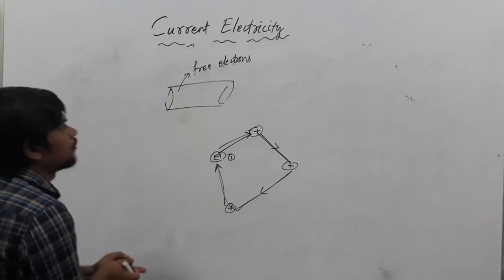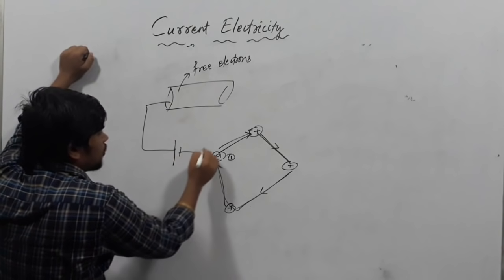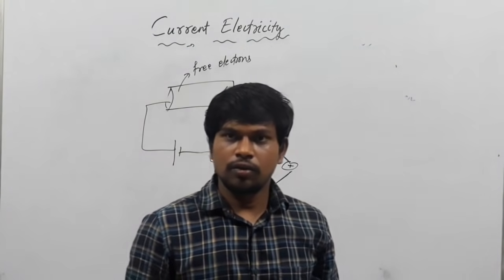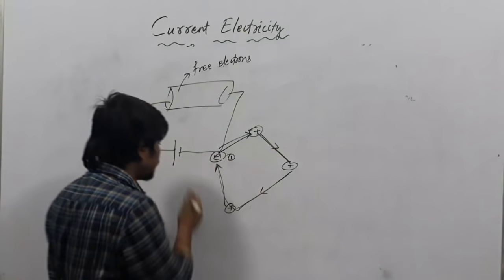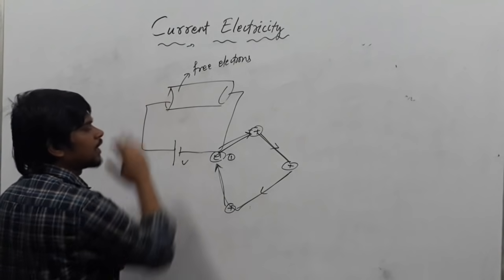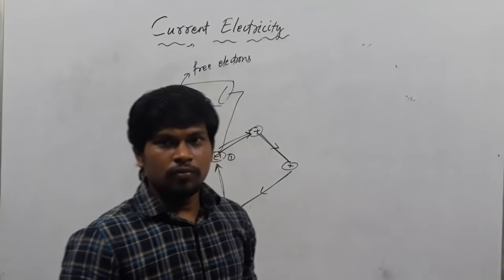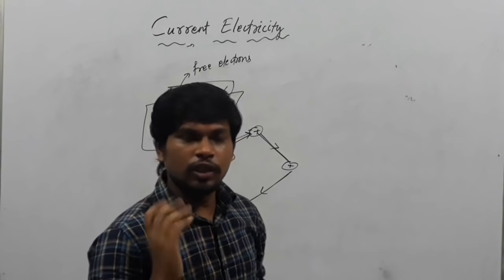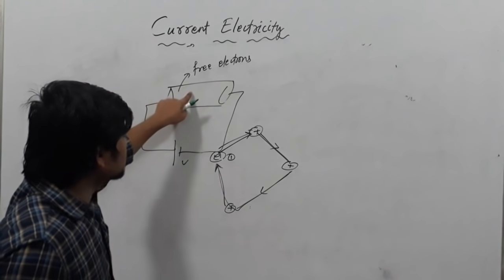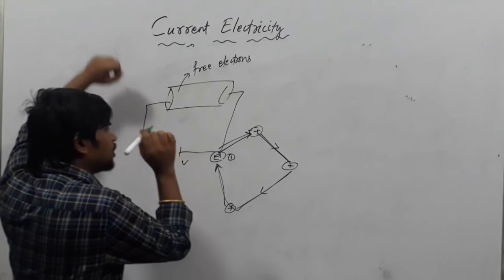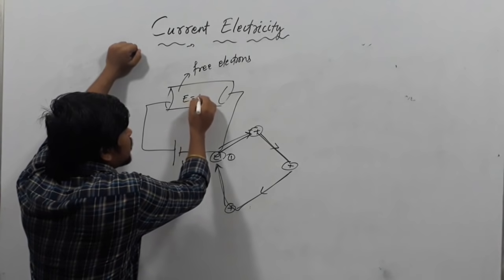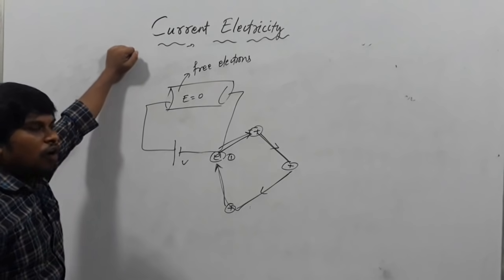When you apply an electric field, suppose we are connecting with a battery. Then what will happen? If we connect a battery of potential V, an electric field will be set inside the conductor. You know, in electrostatics, we know that the electric field inside the conductor is zero. There is a question that may come to your mind: the electric field inside a conductor is zero, so how will it be there?